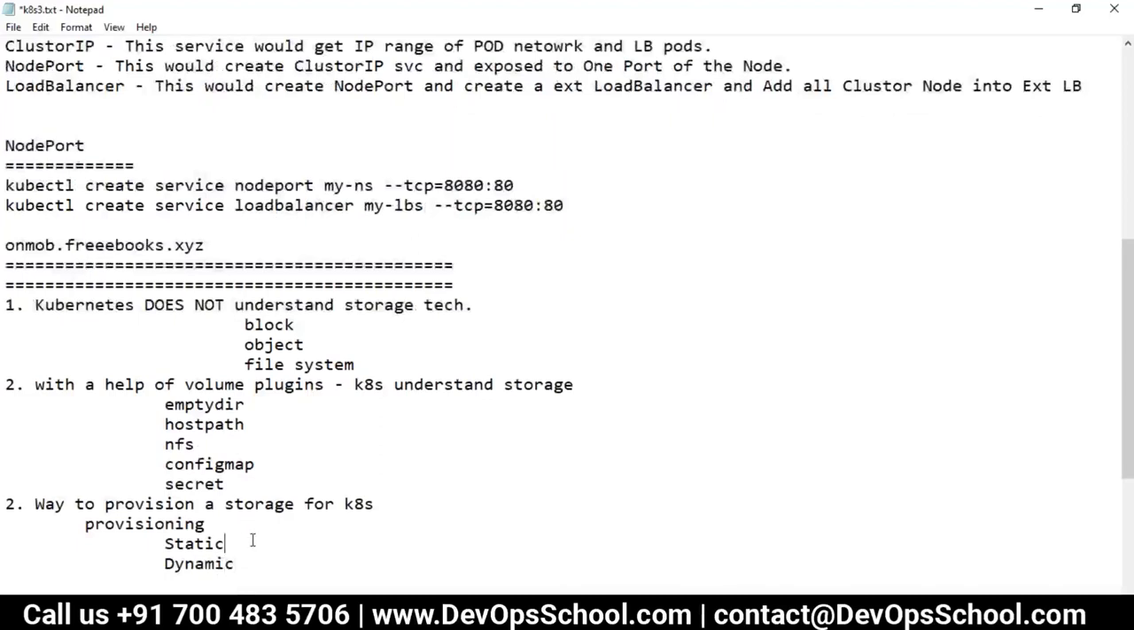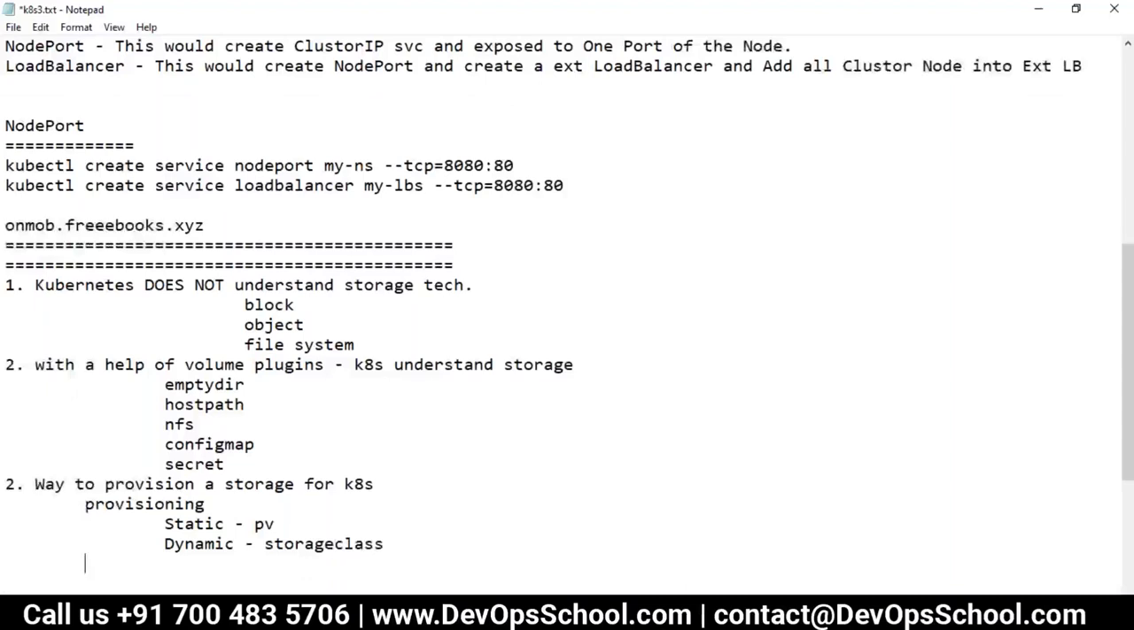Static provisioning we do through, I forgot that object name. What was that? Guys, anyone remember? Static provisioning, administration, using PV, persistent volume, right? Correct. And dynamic provisioning, PVC, storage class.